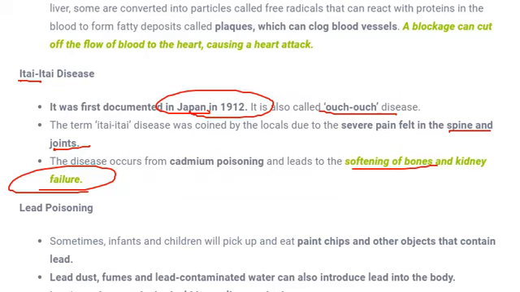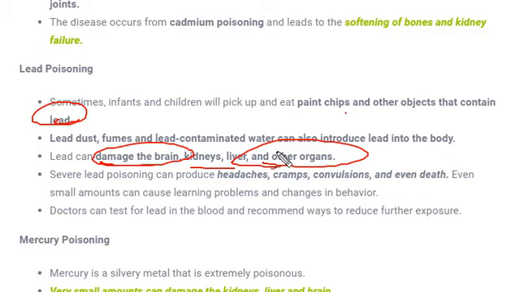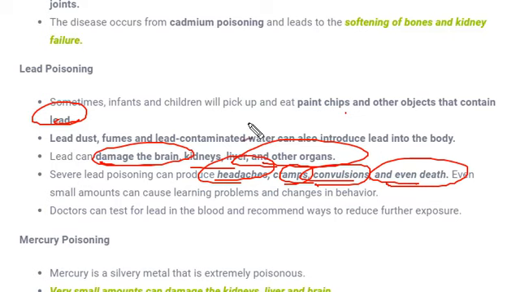Next is lead poisoning. So lead is also very dangerous. We have already discussed it earlier. Whenever an infant or small child eats paint chips and other objects which contain lead, or lead fumes in factories or industries are consumed, these leads can damage our brain, kidney, liver and other organs. And if we talk about the symptoms, headaches, cramps, convulsions and even death occur due to lead poisoning.